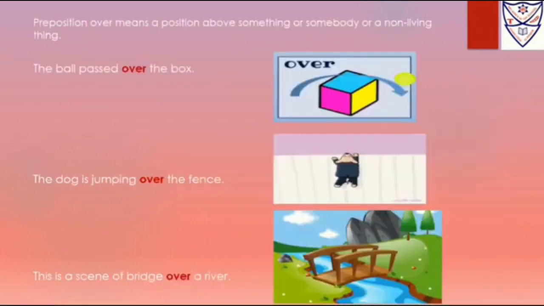Let's see some more examples of preposition over. Preposition over means a position above something. Yes, to show position of being above. That is called preposition over. It is showing the position above. Suppose the airplane flew over the hills. Now here preposition over means a position above a living or non-living thing.